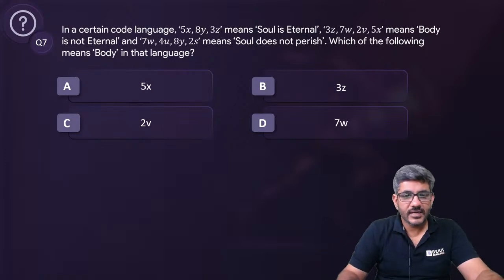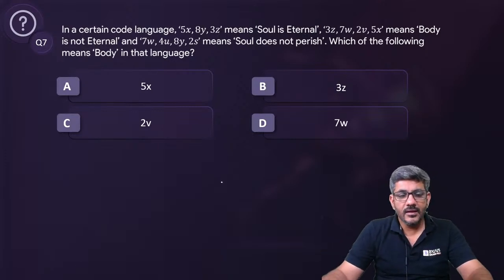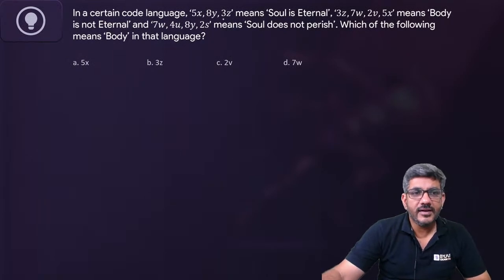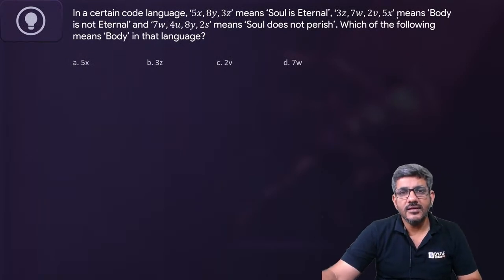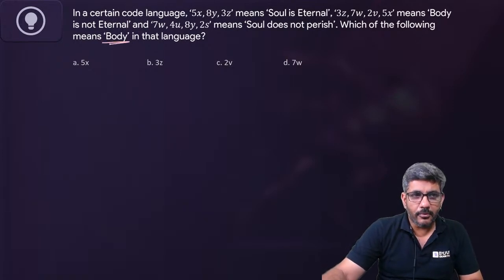चलिए तो करना शुरू करते हैं. Let's see what is the right answer for this question. In a certain code language, 5x 8y 3z means soul is eternal. 2b 7w 3z means body is not eternal. 7w 8y 5x means soul does not perish. Which of the following means body in that language?